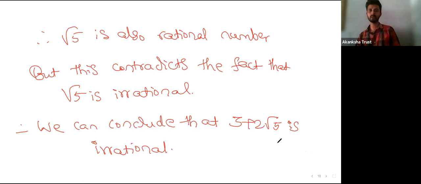So here what we are doing is just taking the contradictory statement. By assuming the contradictory statement, we are proving the actual statement. Okay, fine.